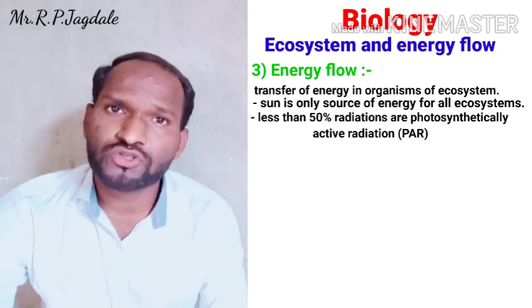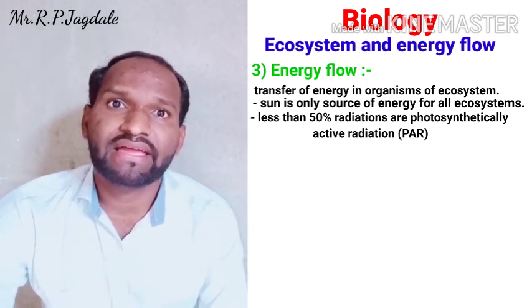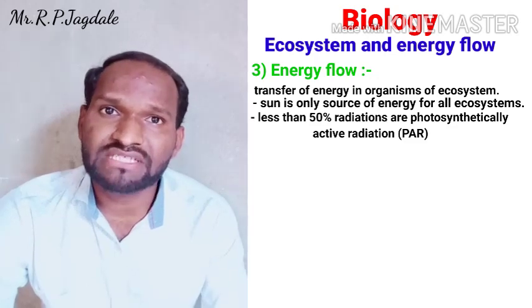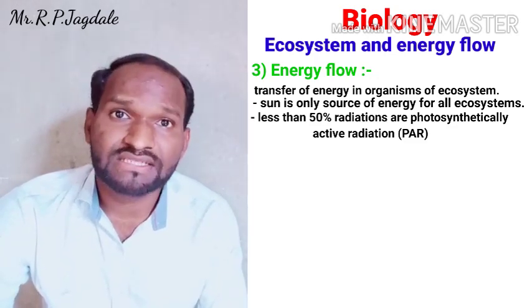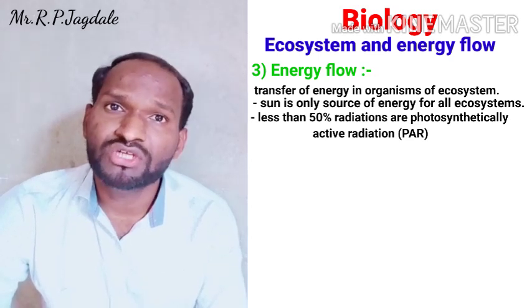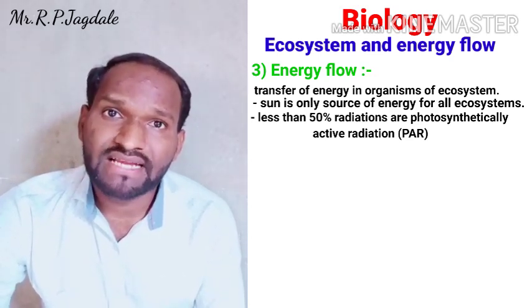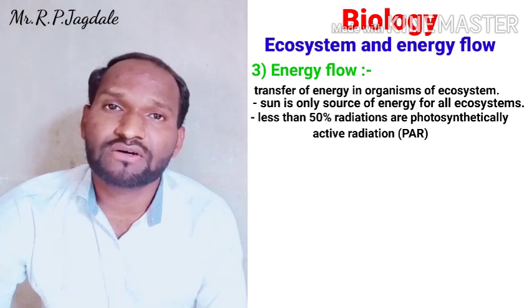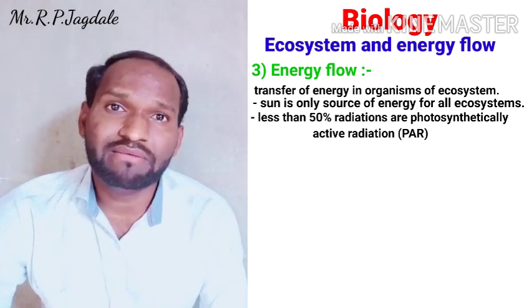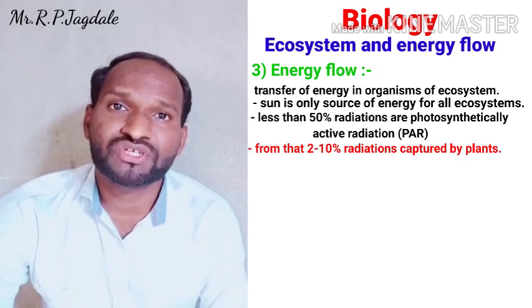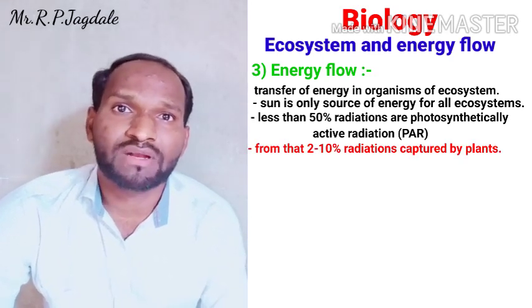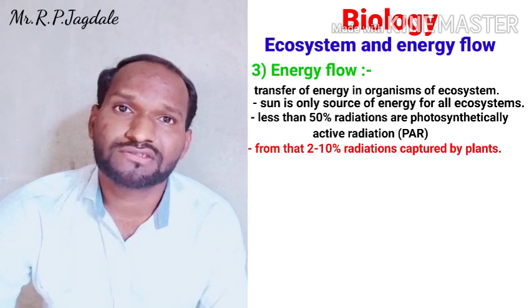Photosynthesis is done by the producers, that means plants and some of the phytoplanktons. These are called producers. So out of that less than 50%, only 2 to 10% of the radiations are captured by the plants or phytoplanktons, that is producers.